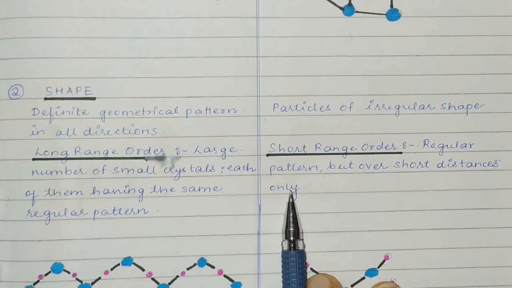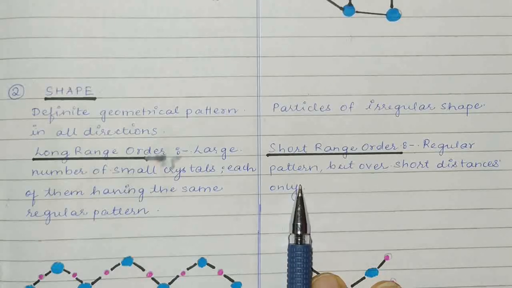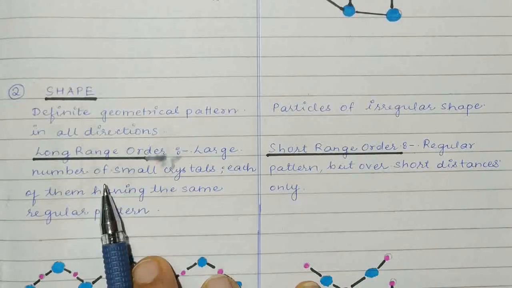So in amorphous solids, the particles have short range order. They will be arranged in a regular manner but only for short distances. One group will be arranged in one way, then the other group of atoms will be arranged in another way. So it's a haphazard arrangement, not a regular arrangement as we see in crystalline solids.